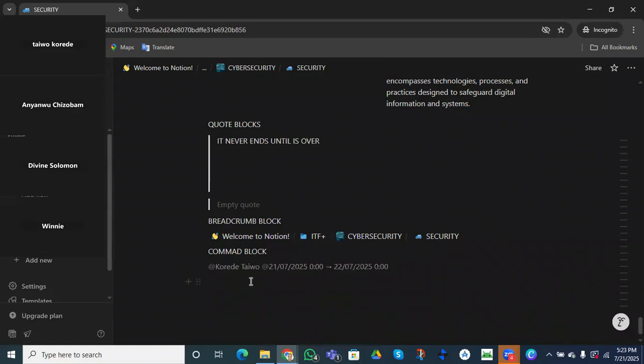So your supervisor comes to your Notion and he finds out that this block was actually done by Kyle, who was part of the team members that worked on this project, right? And the project started on 21st and is going to end. So we have a lot of commands you can actually add when you are using the command blocks, right? So when you are using the command blocks, we have a lot of blocks that you can actually add. Is that clear?